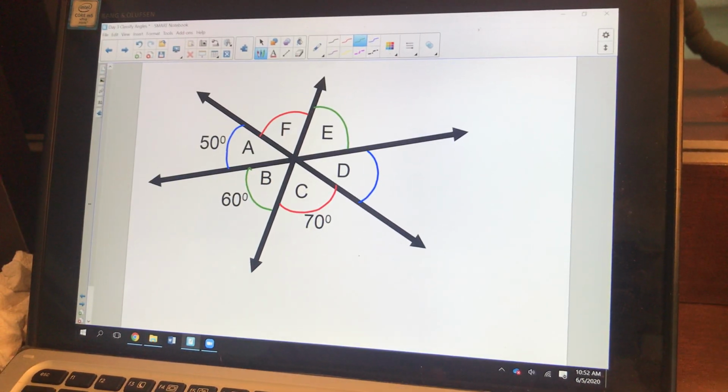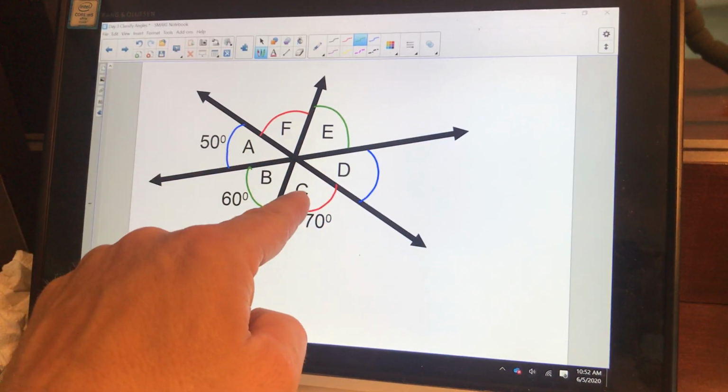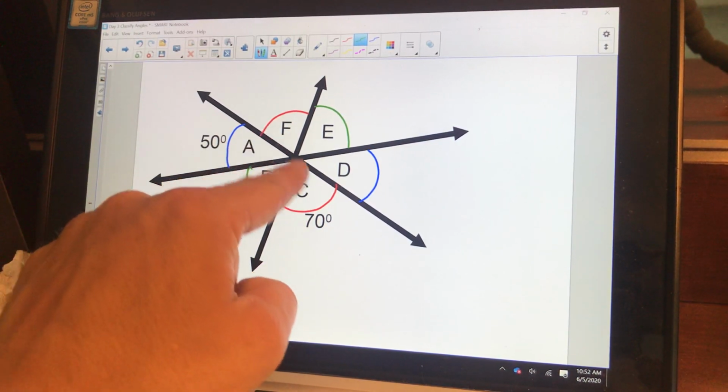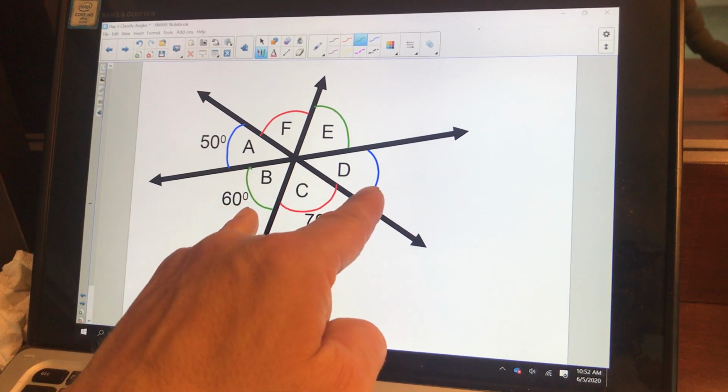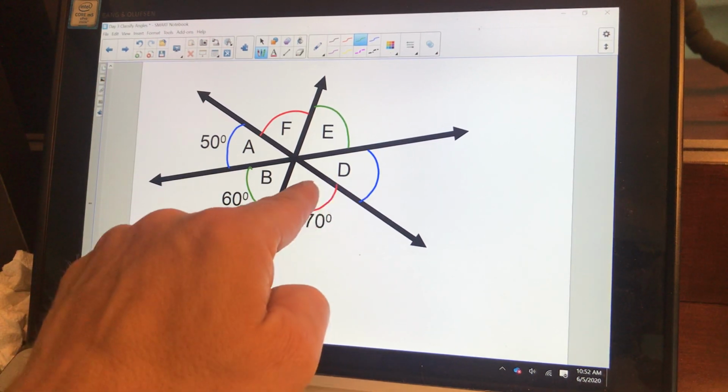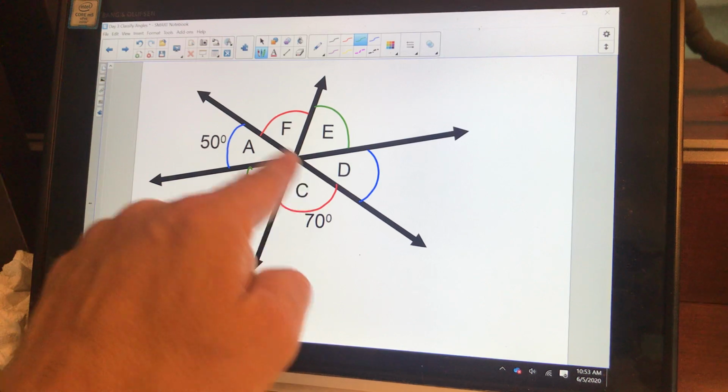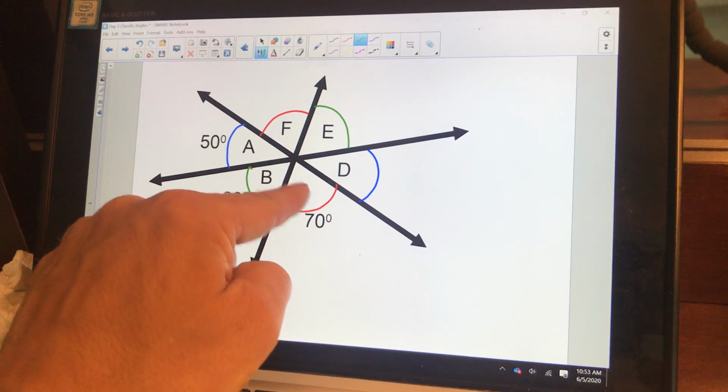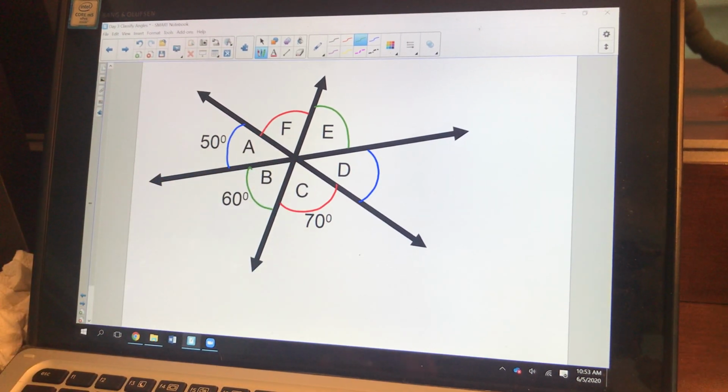Now, the last one is neither. What are two angles that are neither vertical nor adjacent? C is vertical to F, and it's adjacent to D and B. So I can say that it's really neither with A, and it's really neither with E. It's not any sort of pair.